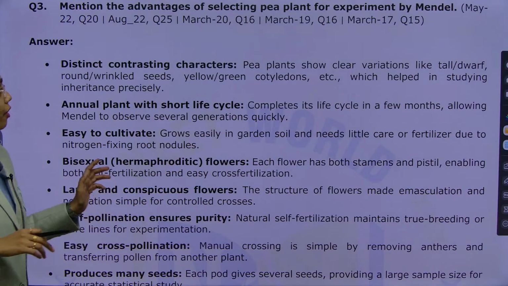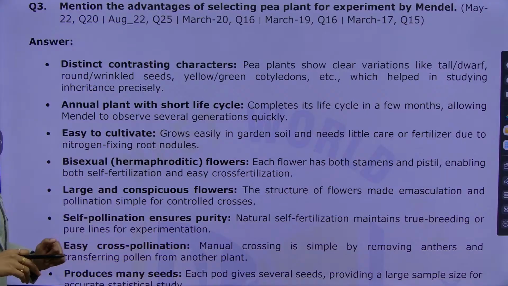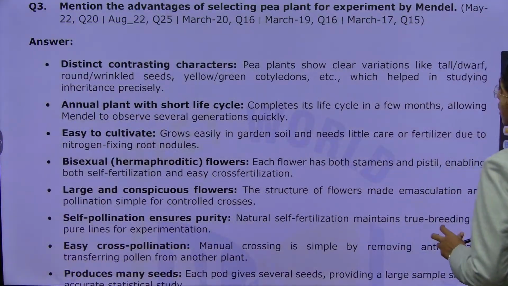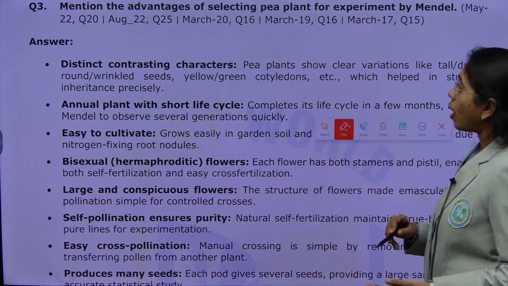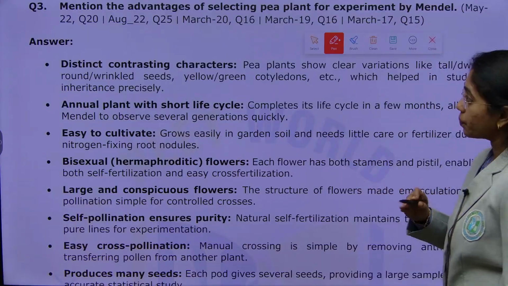Now we see, mention the advantages of selecting pea plant for the experiment by Mendel. What is the advantage of selecting pea plant or Pisum sativum as model organism? Here we go.